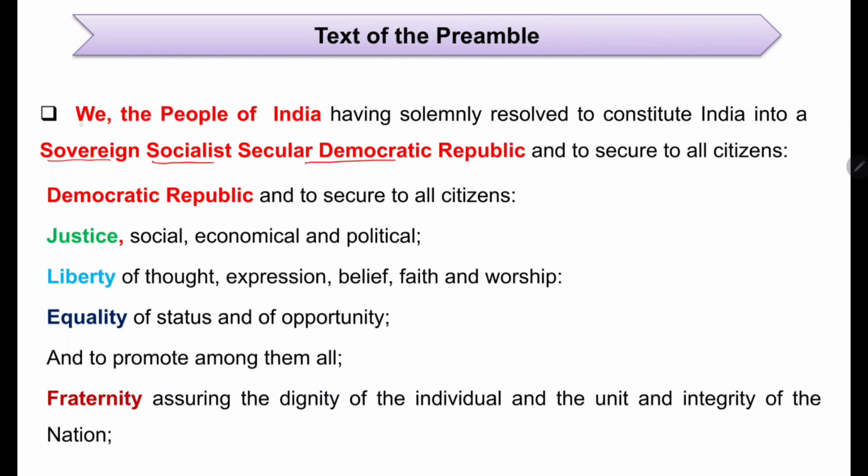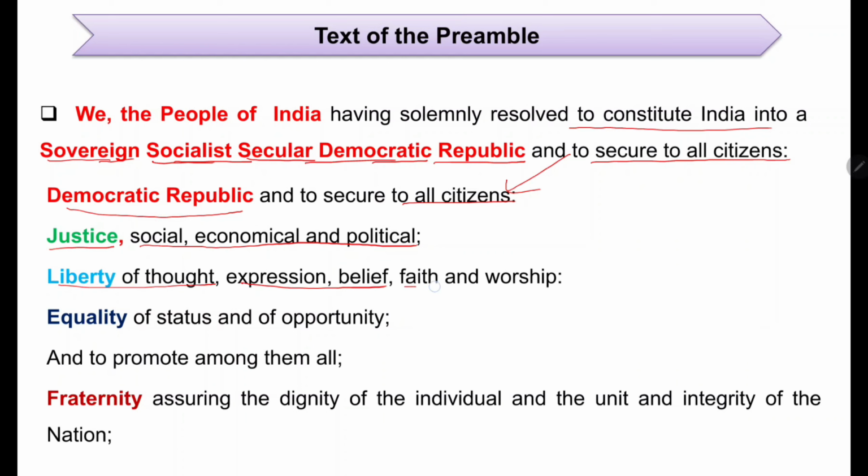We, the people of India, having solemnly resolved to constitute India into a sovereign, socialist, secular, democratic republic, and to secure to all its citizens: justice, social, economic and political; liberty of thought, expression, belief, faith and worship; equality of status and opportunity; and to promote among them all fraternity, assuring the dignity of the individual and the unity and integrity of the nation.